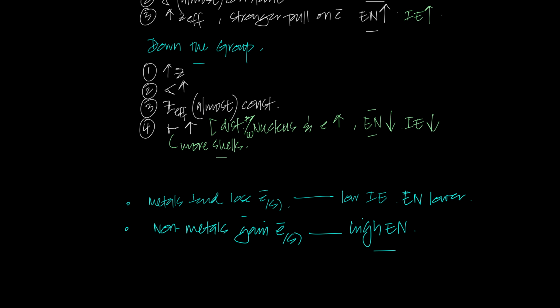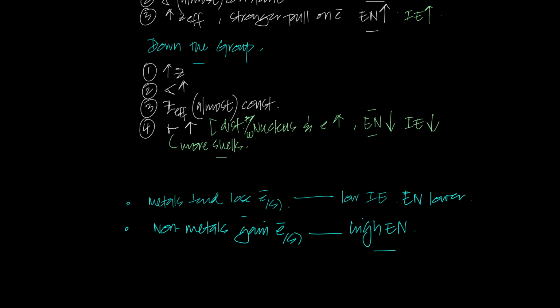And what you need to understand is that this is the reason why you were always taught that metals tend to lose electrons and make ionic bonds, and non-metals tend to gain electrons when they form ionic bonds, right? And you also learned that non-metals undergo covalent bonding with each other. But now let's talk about the idea of electronegativity in more detail.